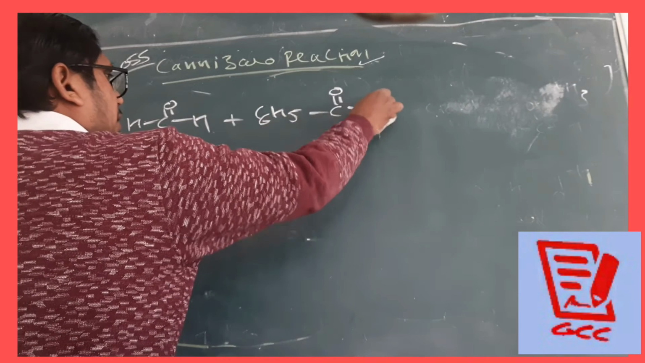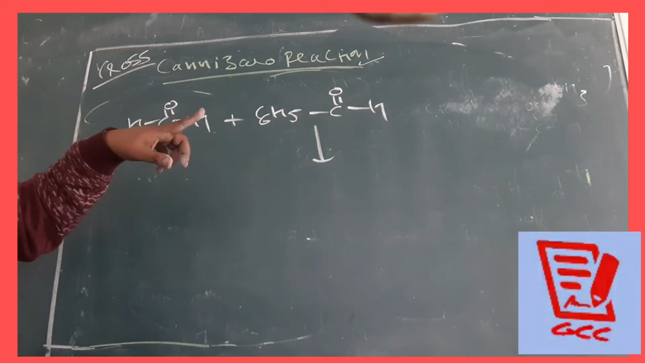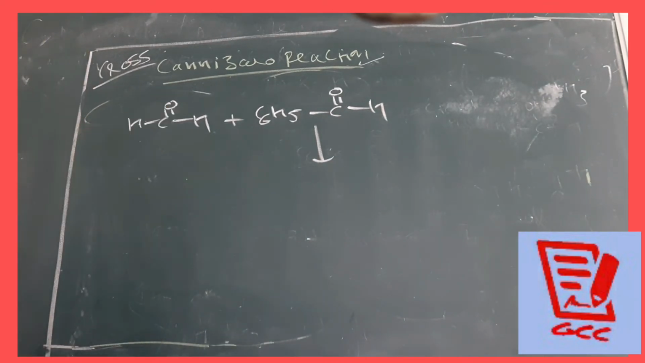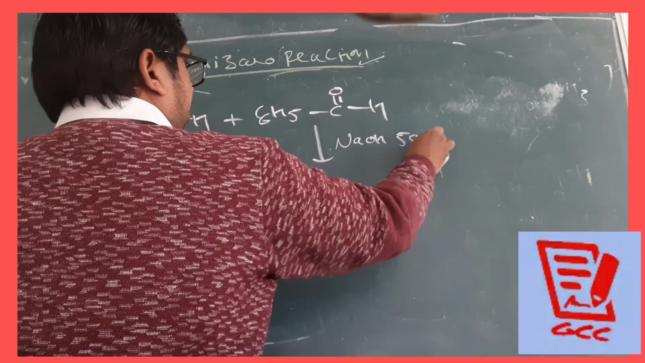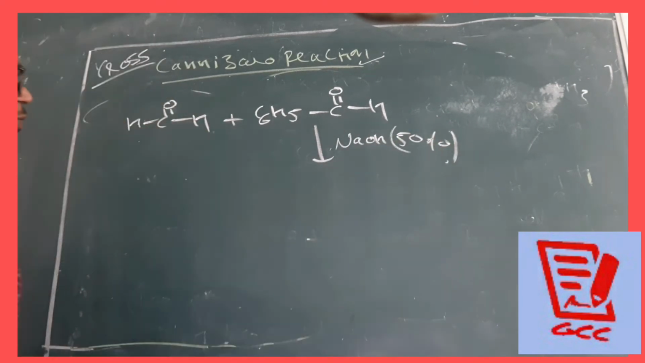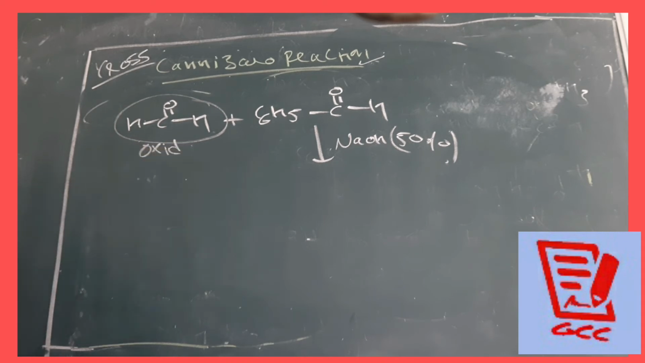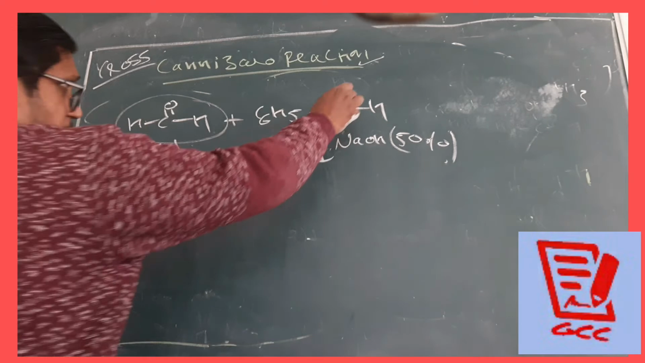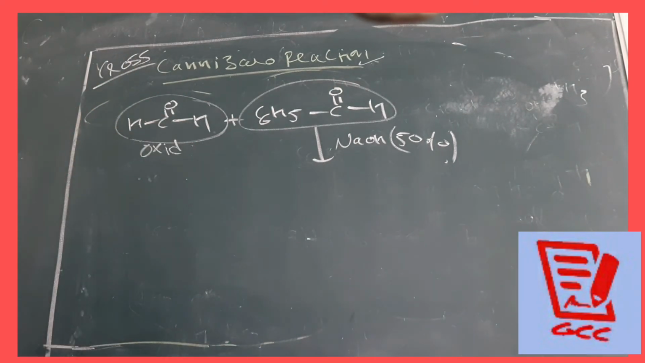Now you see, they both do not contain any alpha hydrogen, but the reactants are different. Here with the NaOH, I am writing that it is 50% or concentrated NaOH. Now one will undergo oxidation, one will undergo reduction. Just remember, try to do the oxidation of HCHO, because there is hydrogen on both sides, so its oxidation becomes easy. And the next one will undergo the reduction.